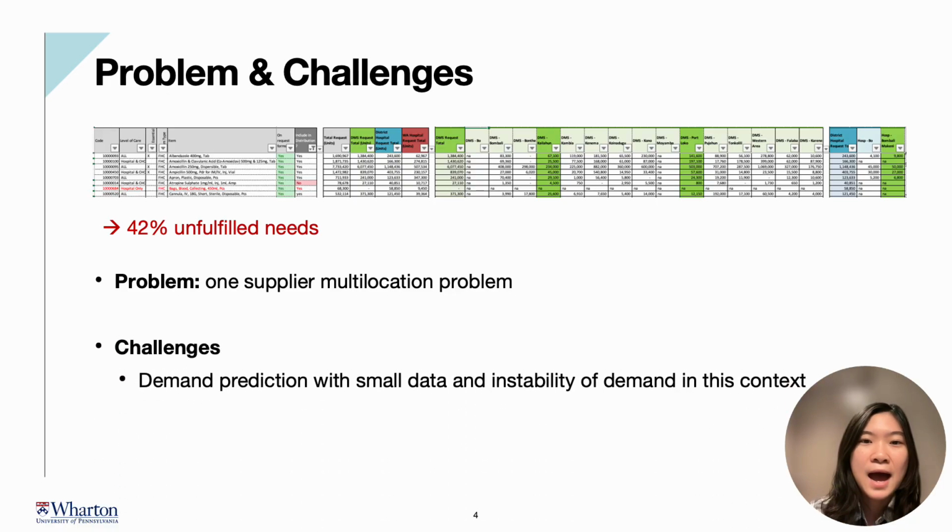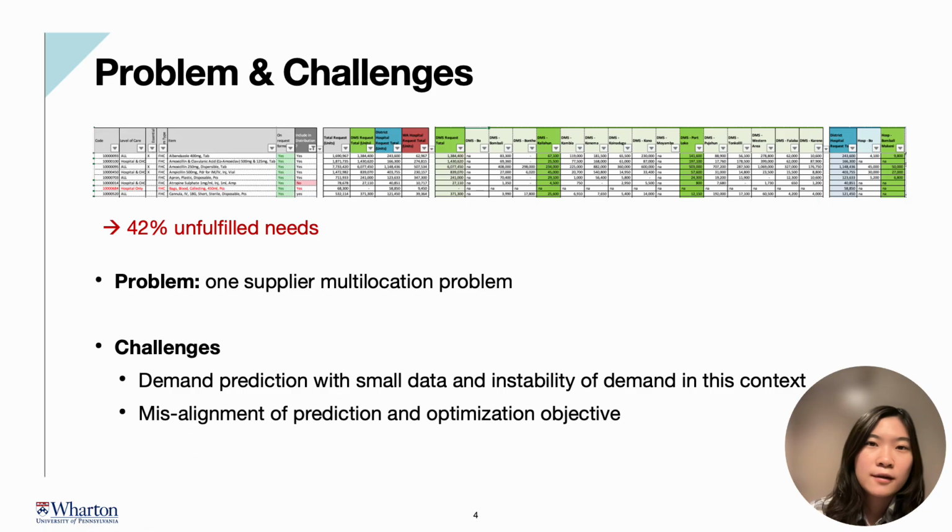However, the big challenges we have are small data and instability of demand, which makes our prediction task very difficult. The traditional approach doesn't work well, but we do find machine learning is able to do better by capturing the complex demand pattern and the correlation between the facilities and products. But because we use machine learning, it creates another challenge: how can we better align our machine learning prediction and the allocation optimization? So we use decision-aware learning, which is a technique that can better combine the two. And then we develop a novel framework that is applicable for real-world deployment and sustainable use.